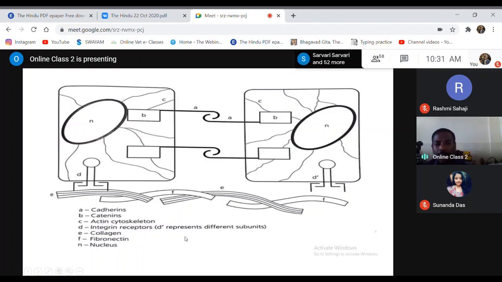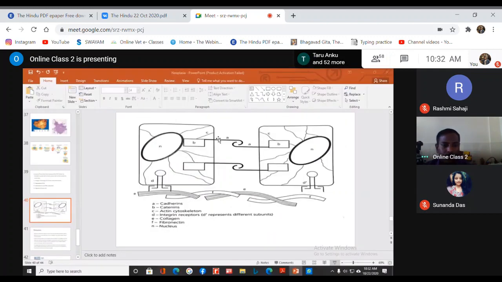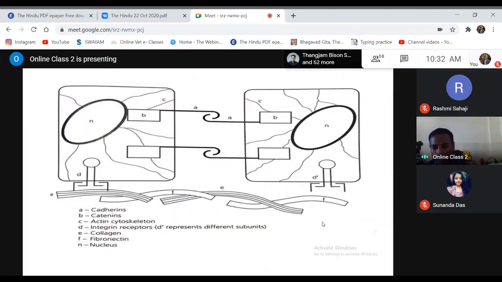Similarly with the fibronectin. So these are some of the changes which take place, which result in the loosening of the cells from one another, as well as from the extracellular matrix. Because of that, the tumor cells are loosely attached between them as well as to the extracellular matrix. So that is the first major step in the invasion process.